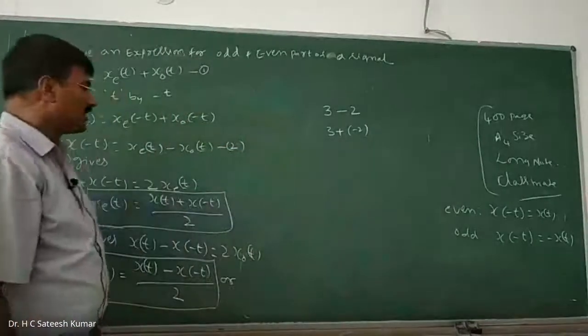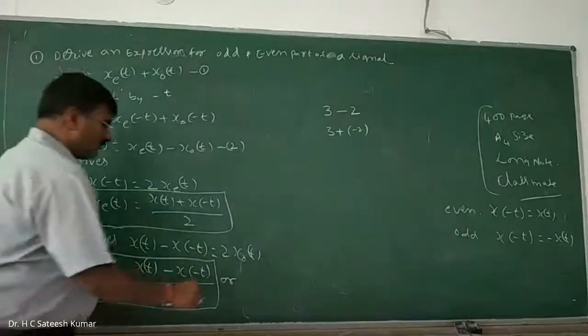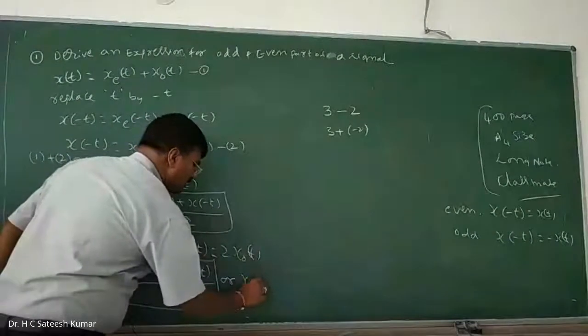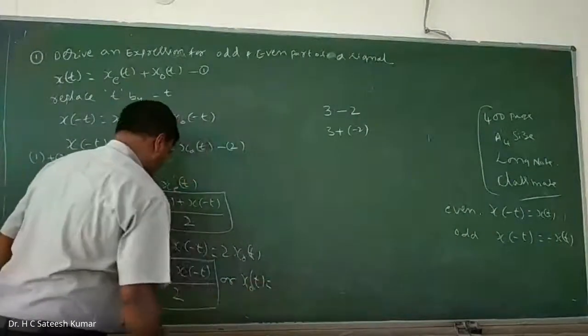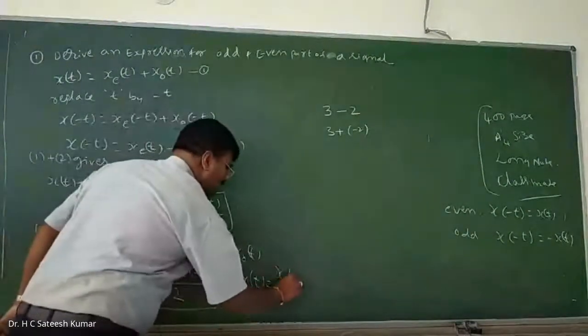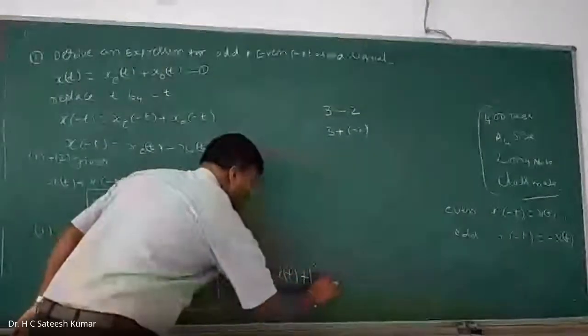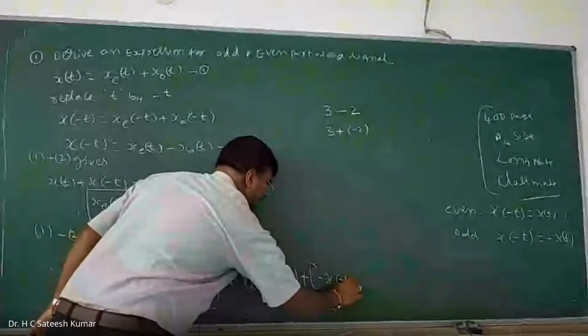So while solving the problem, I can use this one also in the graphical method. xo(t) is equal to x(t) plus minus x(-t) divided by 2.